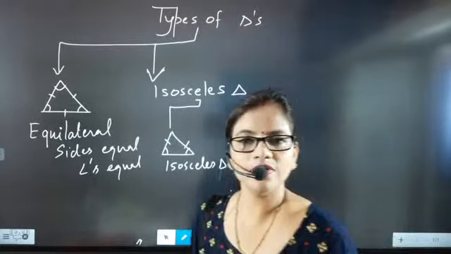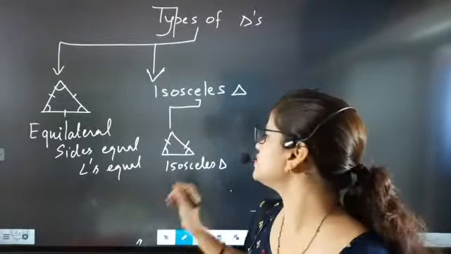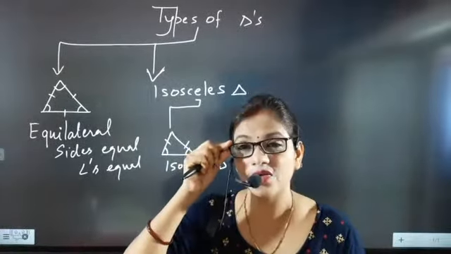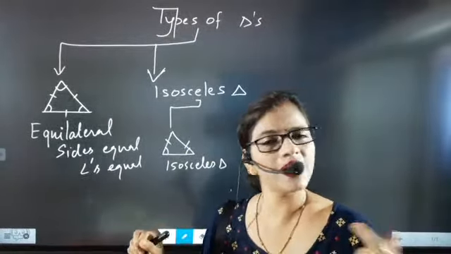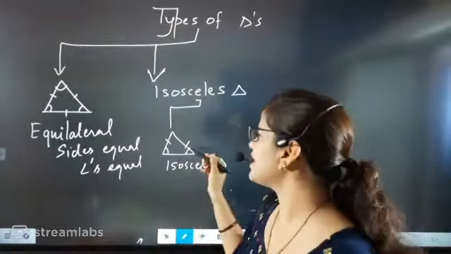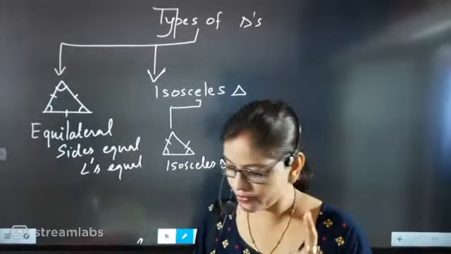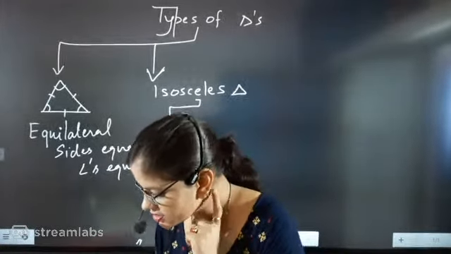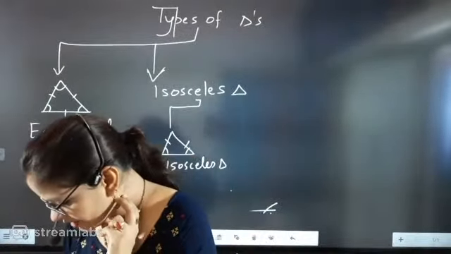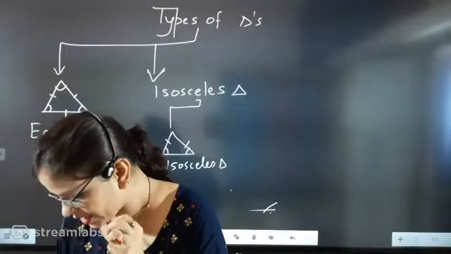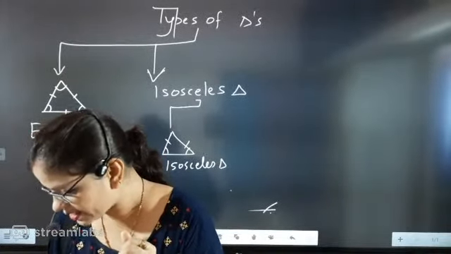You know there is one theorem, called angles opposite to equal sides of a triangle are equal, and sides opposite to equal angles of a triangle are equal. By that, beta, you have to understand this theorem. Based on that theorem, if two sides are equal, two angles are equal. Absolutely correct, Krisha, sides and angles are equal.